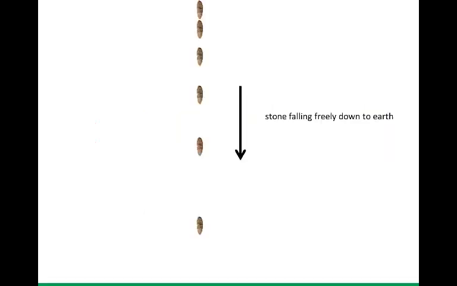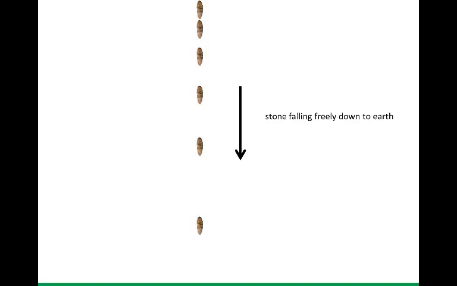When an object falls freely, like this stone falling freely down to the earth, then it accelerates at the acceleration due to gravity. So let's use this falling stone as an example as we study acceleration. In the beginning, the stone falls slower and then it gets faster and faster. So in the beginning, the stone doesn't travel very far in a certain time, but later it travels further and further and further within the same time interval.